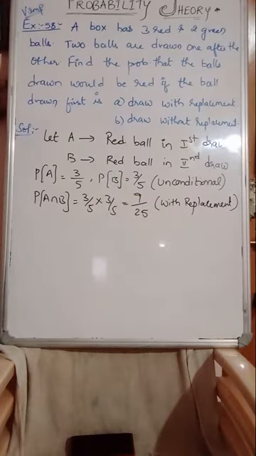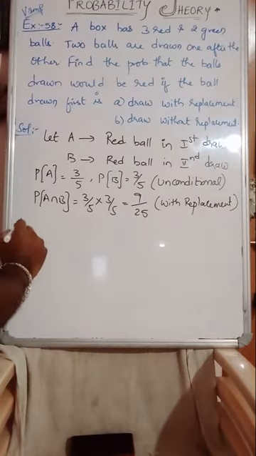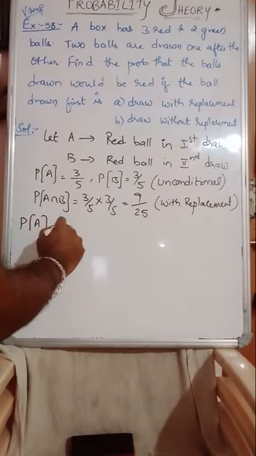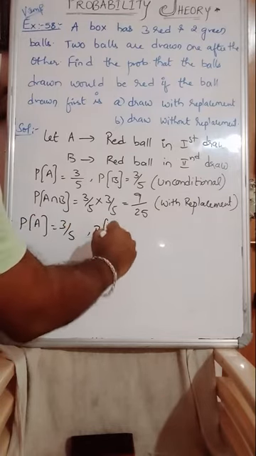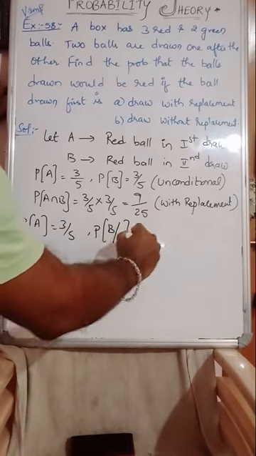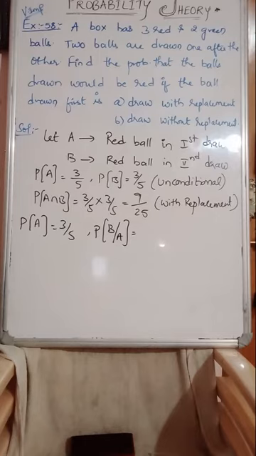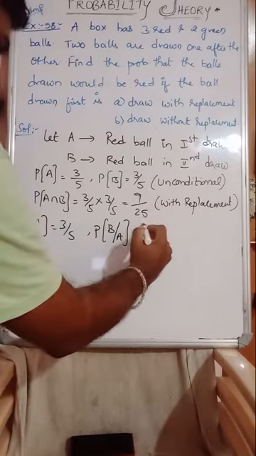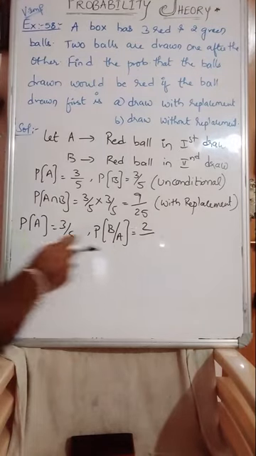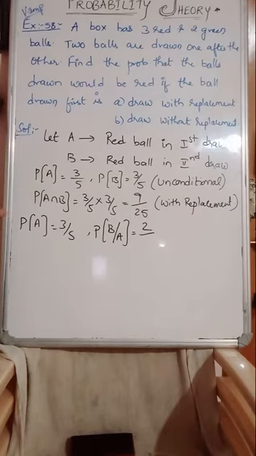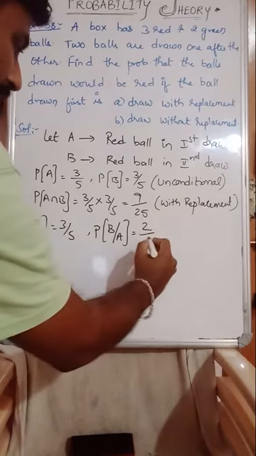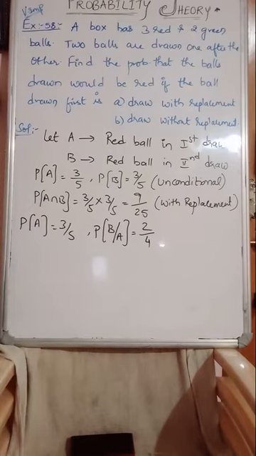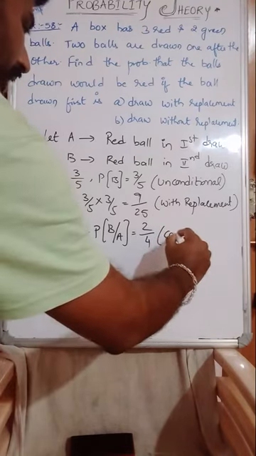That is with replacement. Then what about without replacement? Probability of A becomes 3 by 5, and probability of B, known that A is already taken away. So getting a red ball in the second draw, known that the first ball is already drawn and taken away. Total number of red balls were 3. Now 1 is taken away, that means total red becomes 2. And then total balls are 5. In that, 1 is taken away already, the first white. Sorry, the first red ball. Therefore the remaining balls will become 4. So 2 by 4.